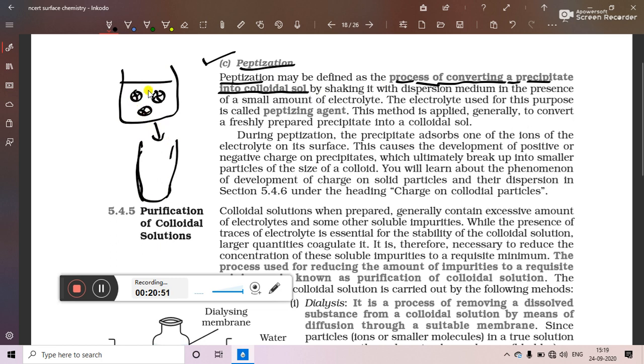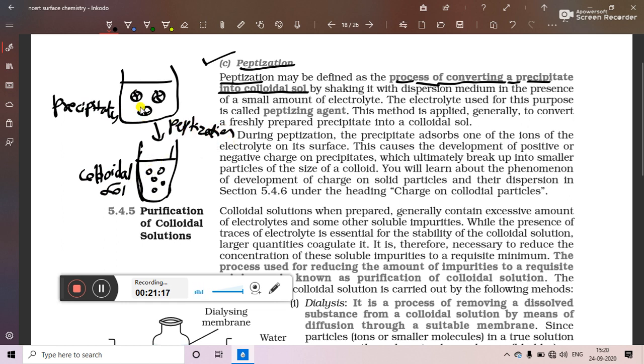So when you shake these freshly prepared precipitates, the weakly bound particles will be broken down into colloidal size. This process of converting precipitates into colloidal sol is called peptization.